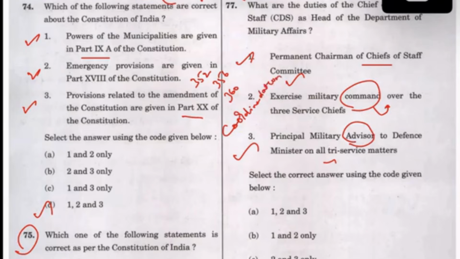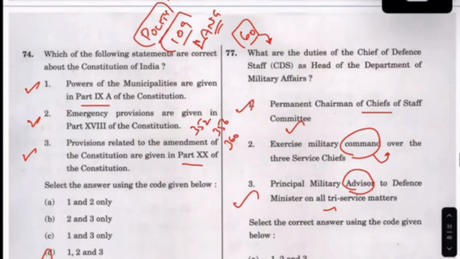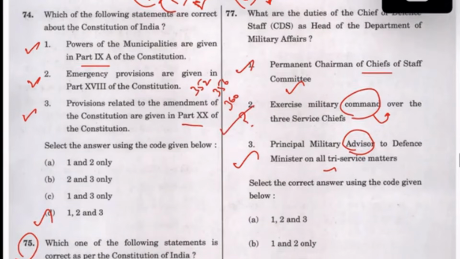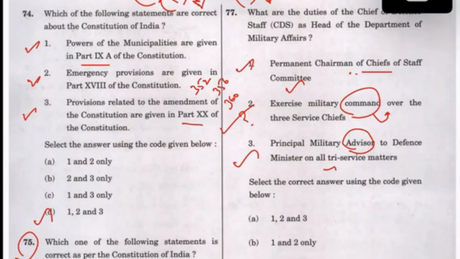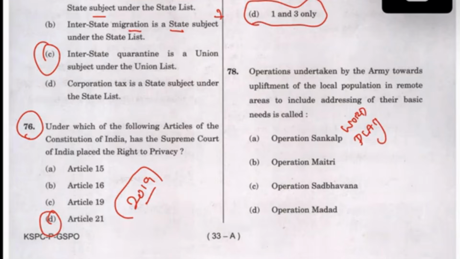But inside the hall, there is a high chance that you have missed this question. As I told you, I am not going to put this question in the easy category. I'm going to put it in the 60 category of thinking in a logical way. This was something you should have held on to. Don't mark everything as 1, 2, 3. Go and check what the statement says. This statement is kind of correct. The statement, command over three chiefs, is wordplay, so you can apply this logic in the hall. I do not know the answer for this.